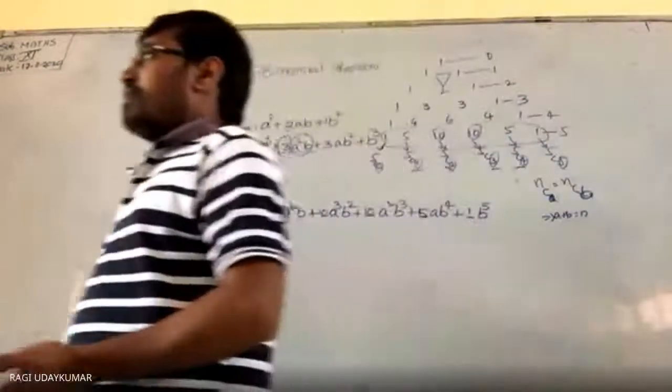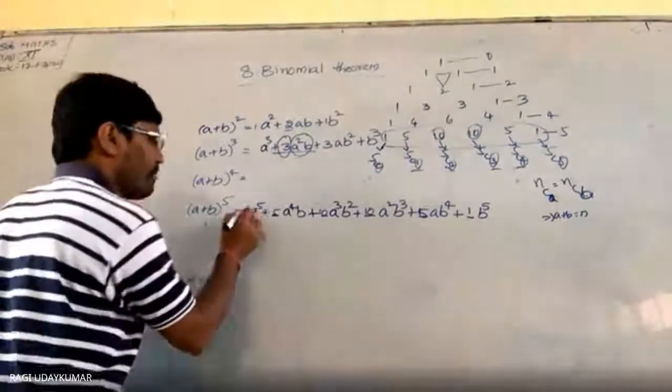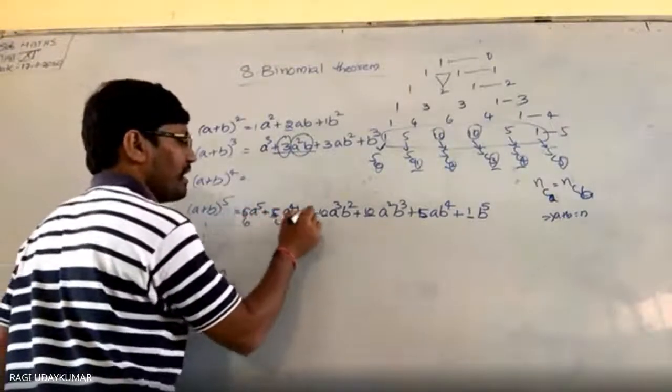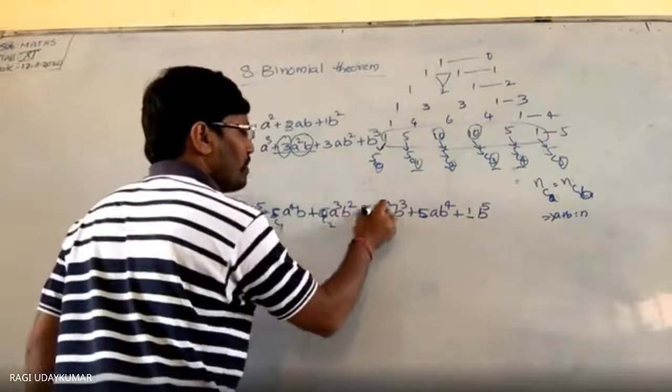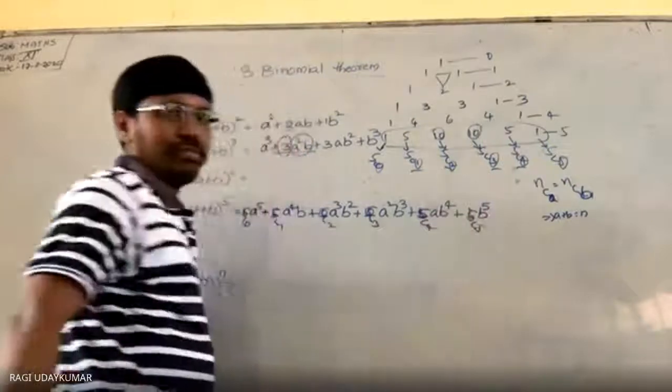So here, with the help of this only, every coefficient you can take as here 5C0, here 5C1, here 5C2, here 5C3, here 5C4, and here 5C5. Combinations.